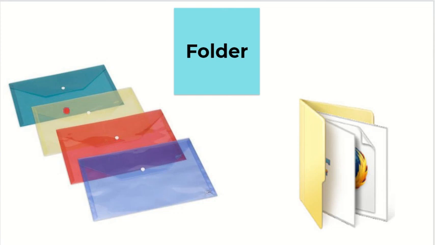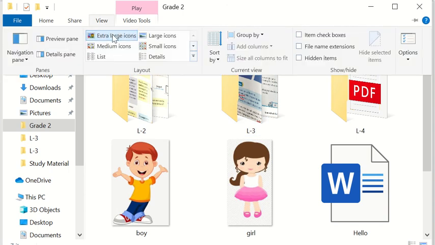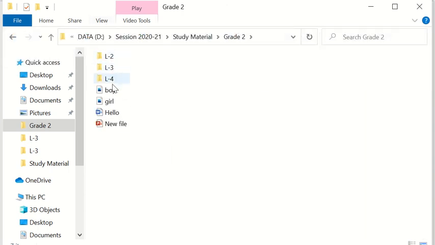So these are the folders that are used to store things, and the things that we are keeping inside the folder in a computer are known as files. In a computer, a folder basically looks like this. Whenever you see these yellow books, that is known as a folder. For example, here you can see the same type of yellow books. Now these yellow books are known as the folder. Clear? So these are the folders and these are the different files.